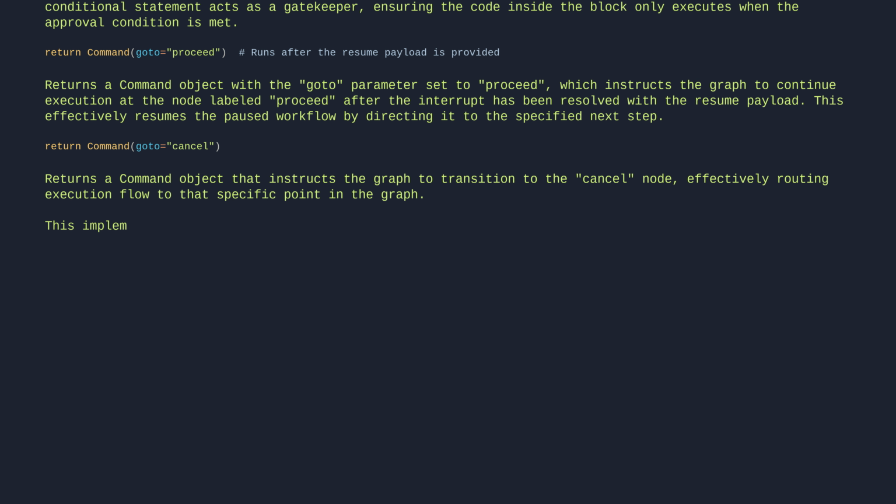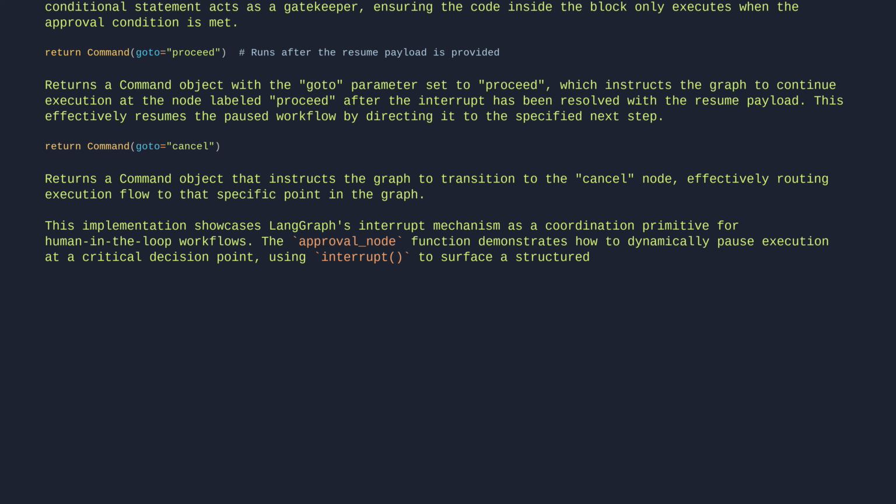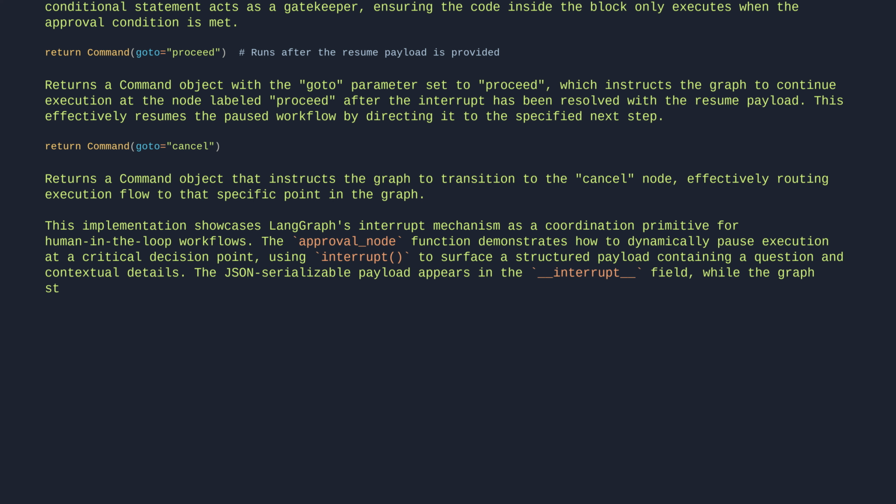This implementation showcases LangGraph's interrupt mechanism as a coordination primitive for human-in-the-loop workflows. The approval node function demonstrates how to dynamically pause execution at a critical decision point, using interrupt to surface a structured payload containing a question and contextual details. The JSON-serializable payload appears in the interrupt field, while the graph state persists via checkpointing, enabling resumption with the same thread ID. The routing logic is straightforward but powerful.